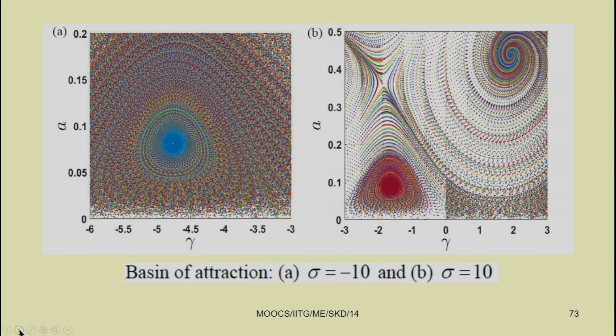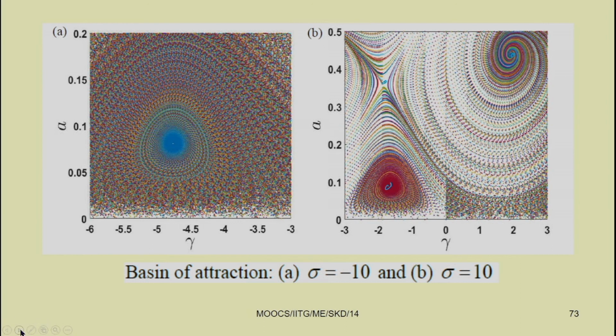We can study the basin of attraction by taking different initial conditions, and we can see the clear basin. This unstable point is the saddle point, and these two are stable points.